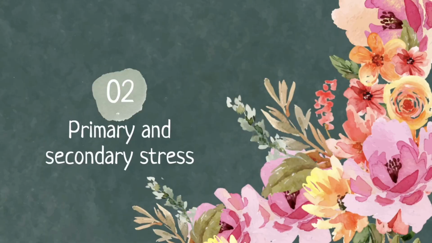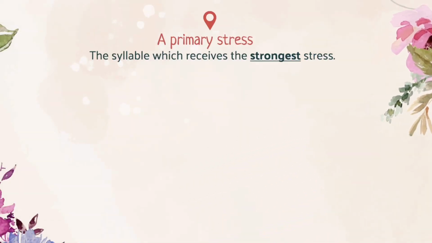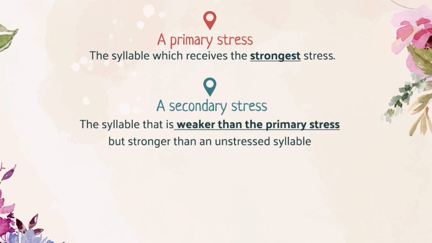The first one is a primary stress. A primary stress is the syllable which receives the strongest stress in the word. And the second one is secondary stress. A secondary stress is a syllable that is weaker than a primary stress but still stronger than an unstressed syllable.